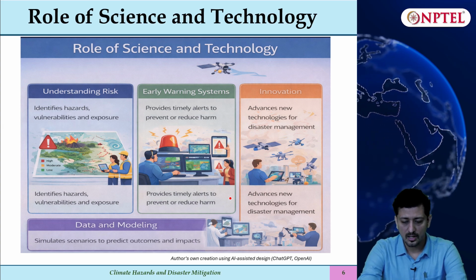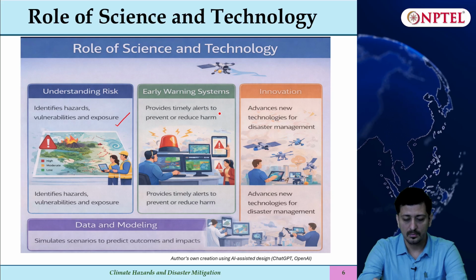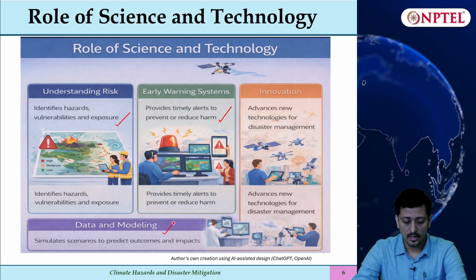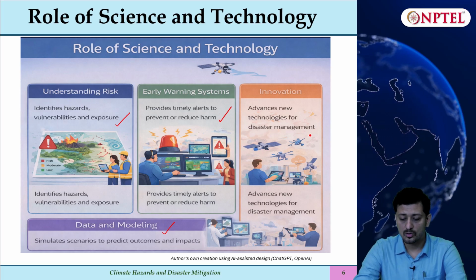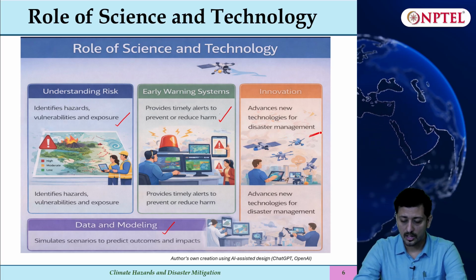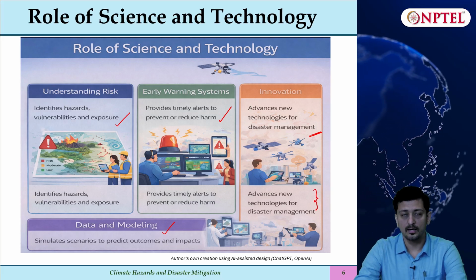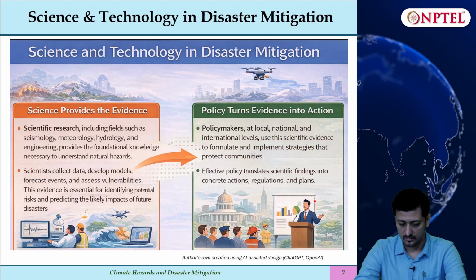Now role of science and technology, as discussed earlier, is that we can identify risk, and also provide timely alerts through early warning systems. We can simulate scenarios and have more modeling outcomes, and we can innovate by using newer technologies for disaster management, and that can provide relief and rescue operations without much delay.